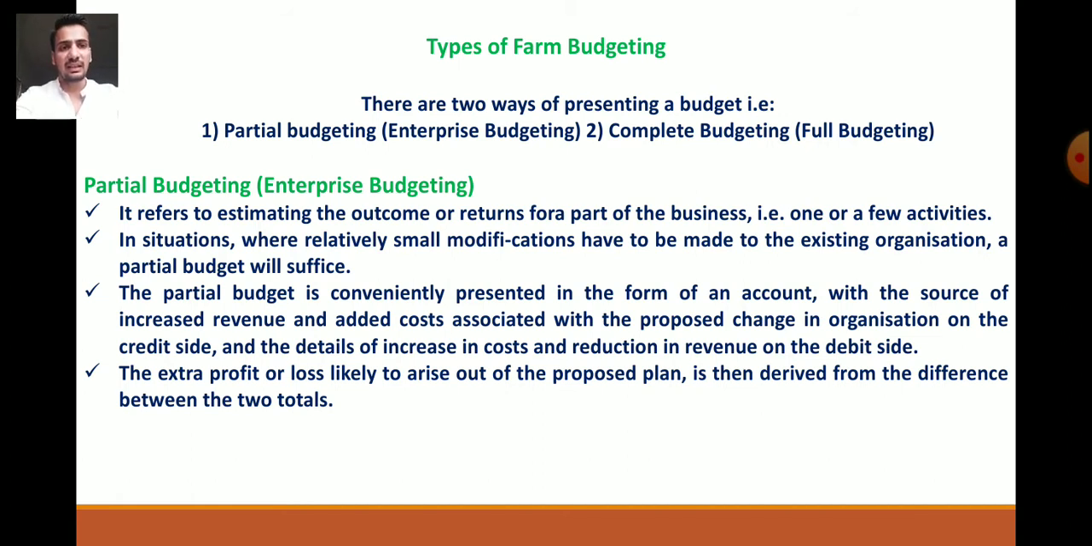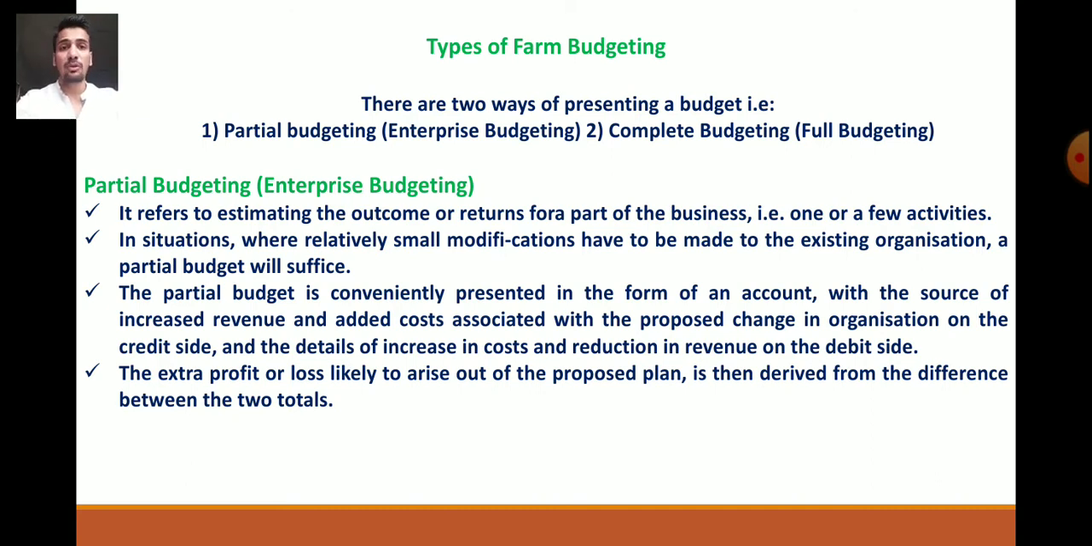So on the credit side we have increased revenue, means after I make some modification I will get the additional revenue or additional income. And the additional costs which are required for the modification or change in organization are on the debit side. Means revenue on the credit side and costs on the debit side.